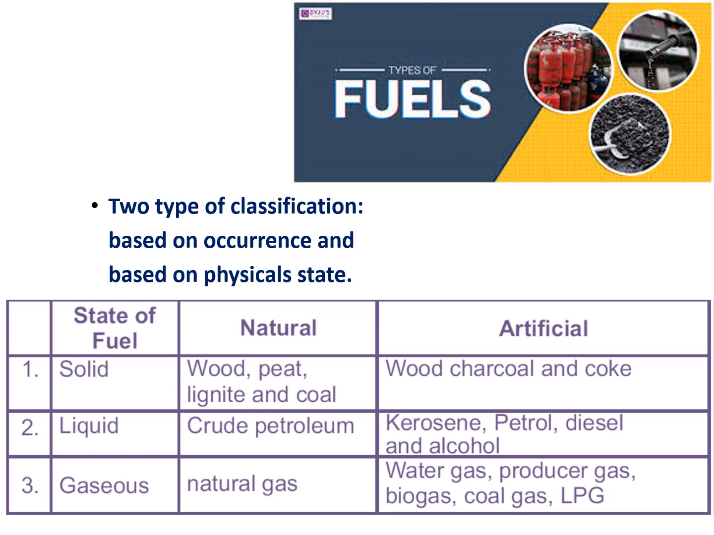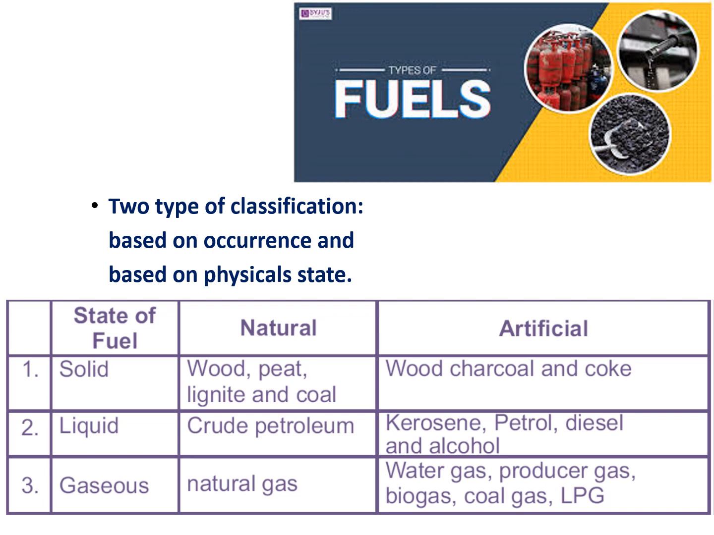So examples are wood, peat, lignite, crude oil, natural gas. These are all the fuels available on the earth's surface or in the crust, so these are called natural fuels. And artificial fuels means charcoal, coke, kerosene, petrol, diesel, water gas, LPG. These are all called artificial fuels.